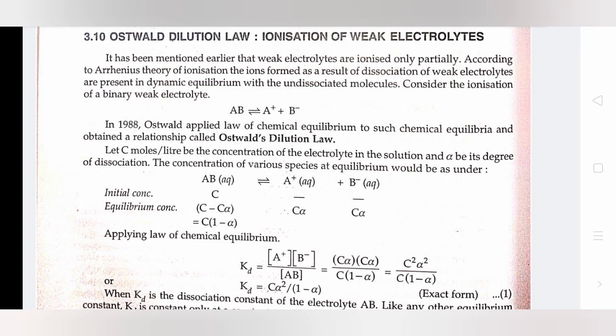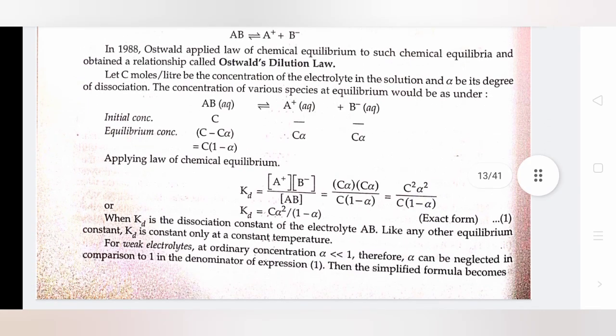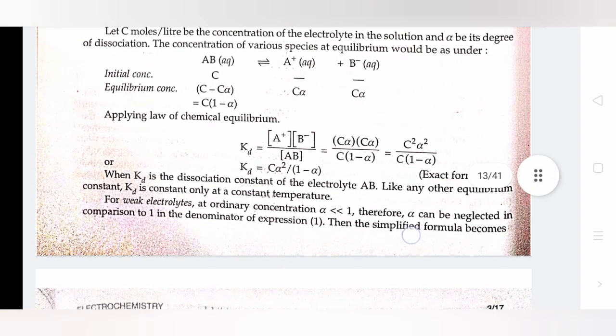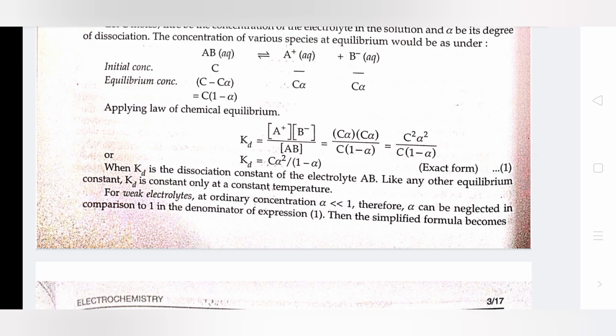In 1888, Ostwald applied the law of chemical equilibrium to such chemical equilibria and obtained a relationship called Ostwald dilution law. Let C moles per liter be the concentration of electrolyte in the solution and alpha be its degree of dissociation. The concentration of various species at equilibrium would be as shown. Applying the law of chemical equilibrium, Kd equals C alpha squared divided by 1 minus alpha.